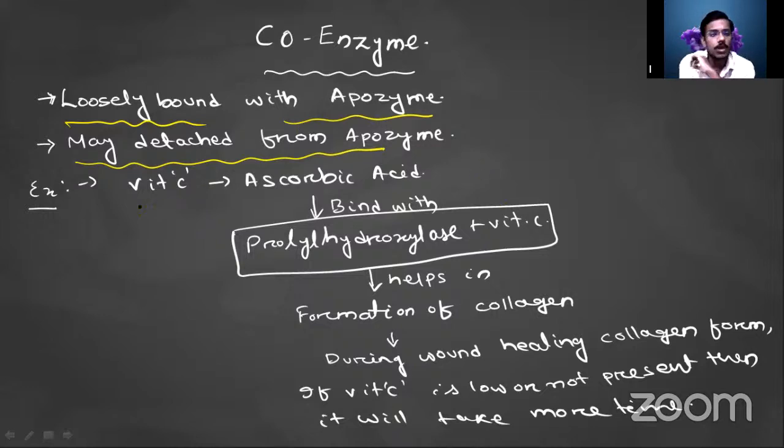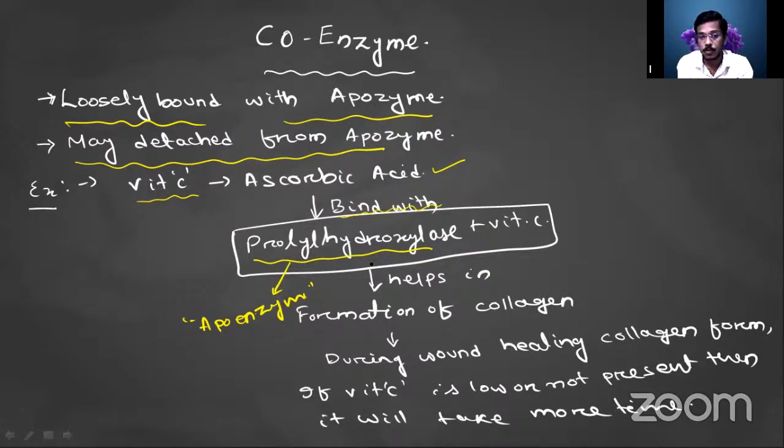One example of a coenzyme is vitamin C, and the chemical name of vitamin C is ascorbic acid. What is the role of this ascorbic acid? The ascorbic acid will bind with the apoenzyme. Which apoenzyme? That is prolyl hydroxylase. That is the enzyme.